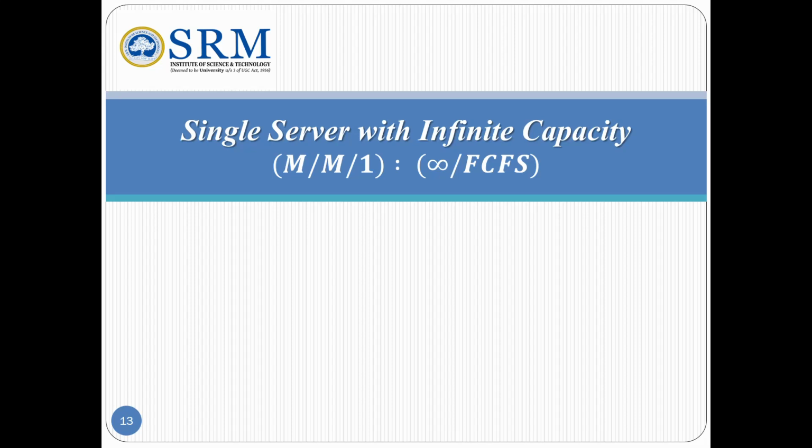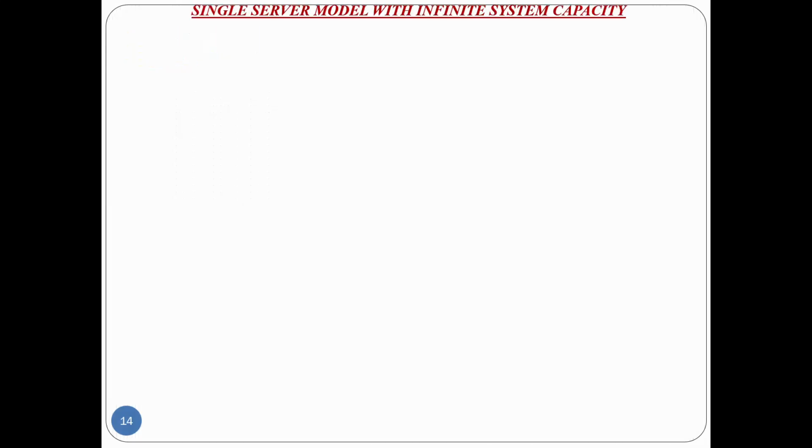Today we are going to discuss the single server with infinite capacity problem. This model represents a queuing system with a single server, Poisson arrival, exponential service time, and no limit on the system capacity, and the customers are served on a first come first served basis. First of all, I will give the formulas. They will help in solving the following problem.